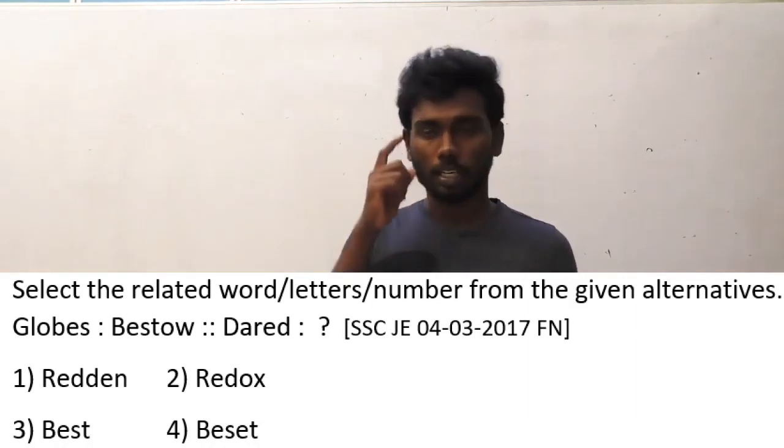You have to check the overall logic for the verbal analogy questions. The overall logic is that dared has 5 alphabets. Redden and red dogs both start with red. Check which correct answer has only 5 alphabets. So the correct answer is obviously red dogs.